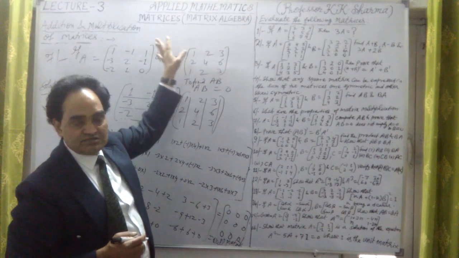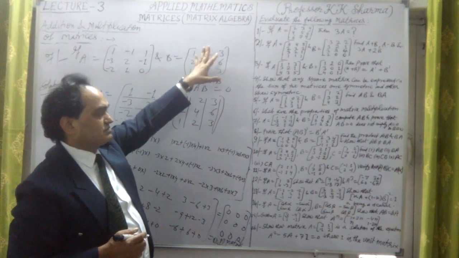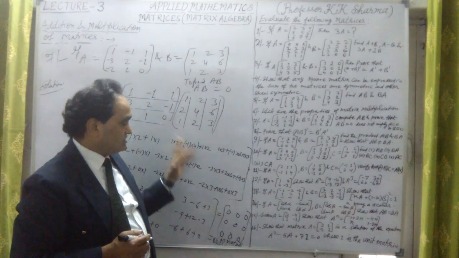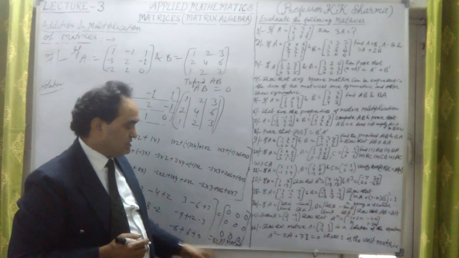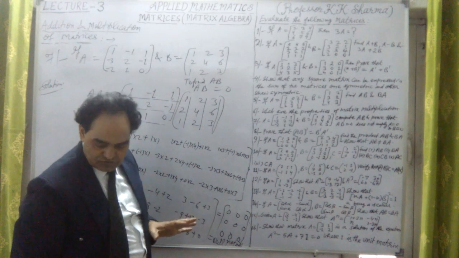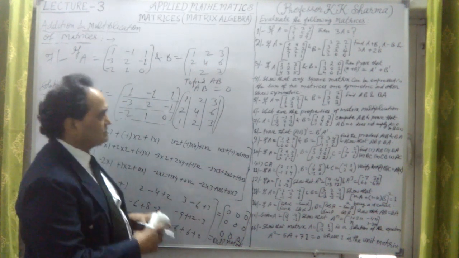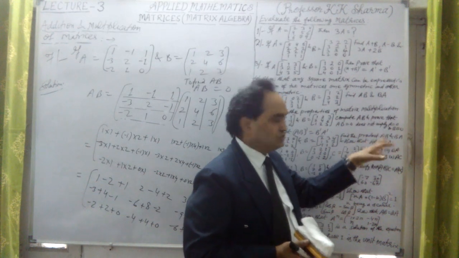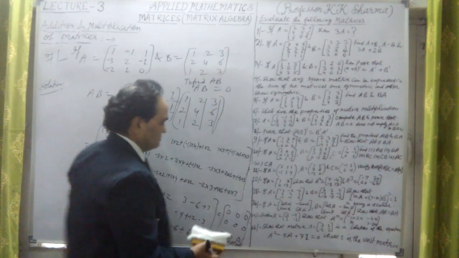We see here A is some matrix, B is some matrix, and different values are given. So this doesn't mean that A is 0, B is 0. But here the AB result comes out to be 0. What is a null matrix here? So hence it is proved that it does not imply that A is 0, B is 0. This is what we have to prove here.